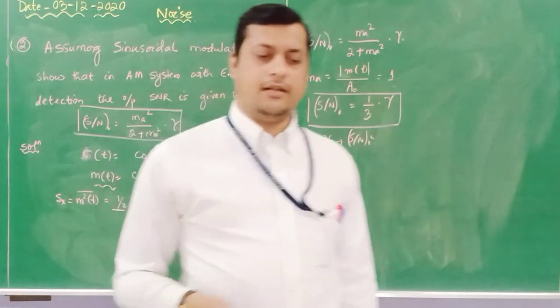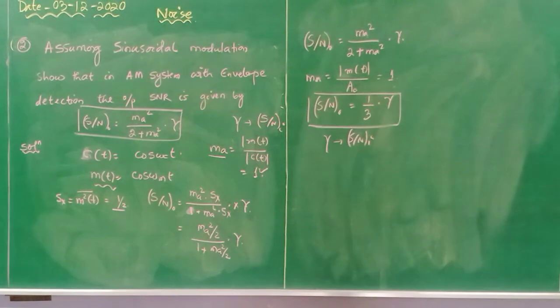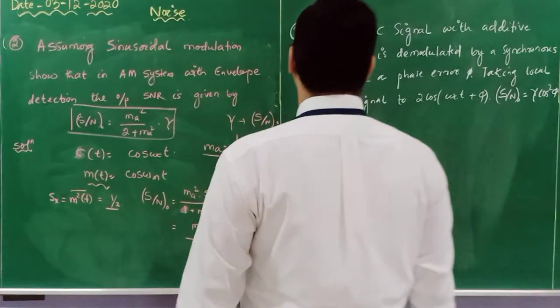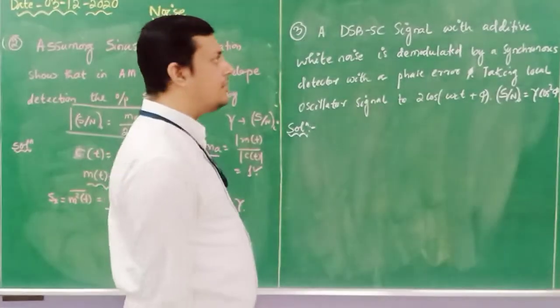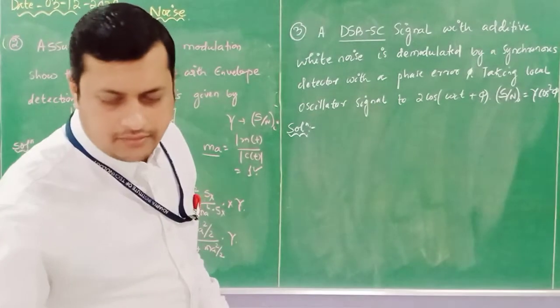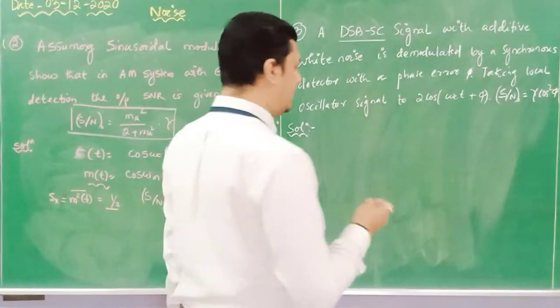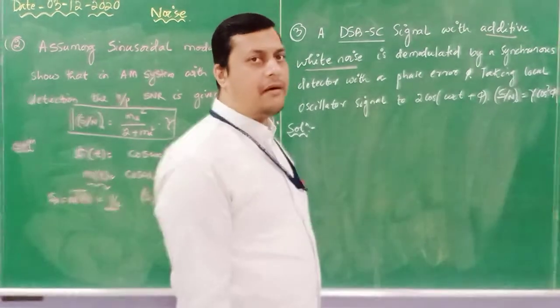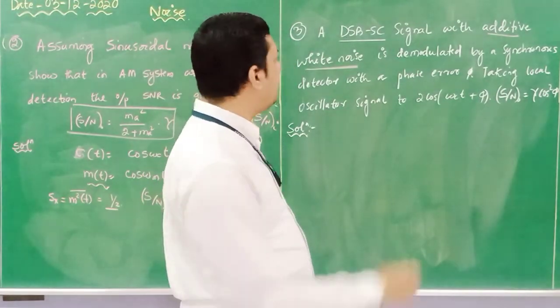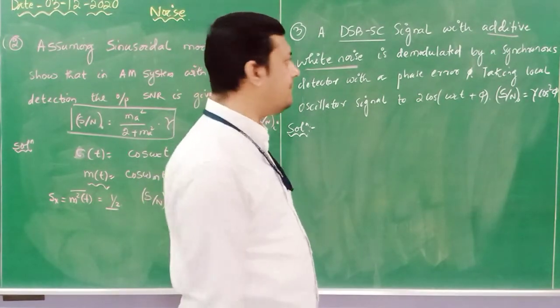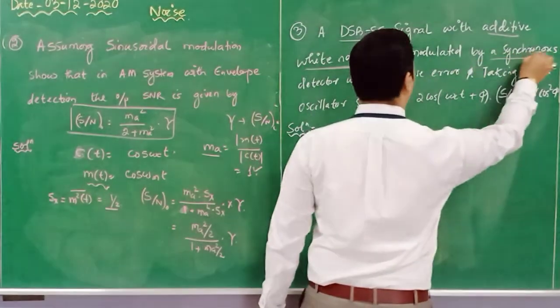Okay, one more question we will take up. As stated, a DSB-AC signal with additive white Gaussian noise, AWGN, whose power is eta into B, is demodulated. The bandwidth of this DSB-AC signal is the same as our AM signal. It is demodulated by a synchronous detector.